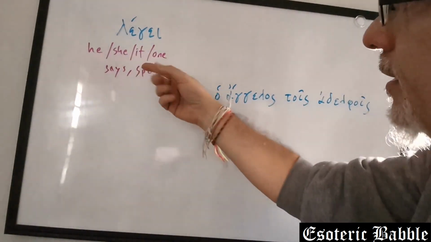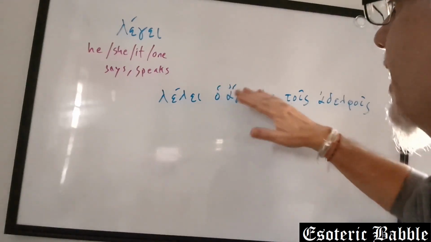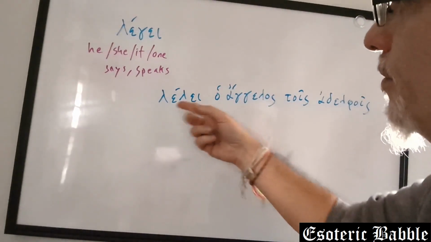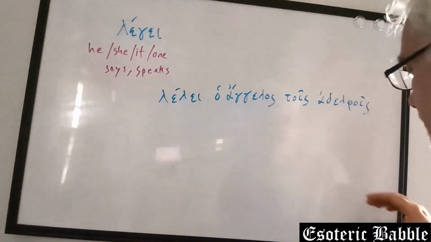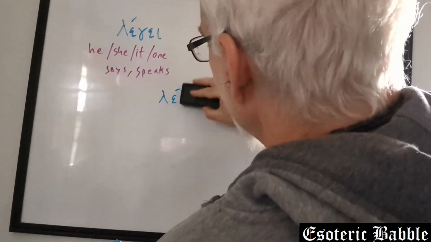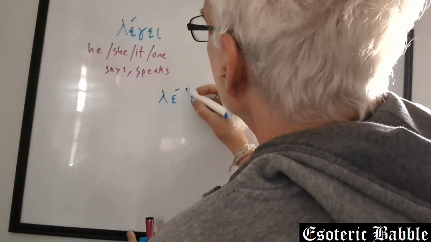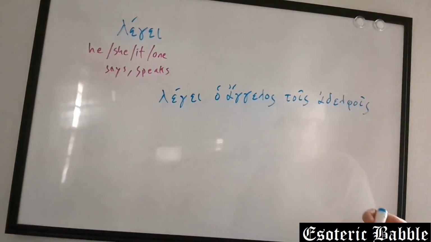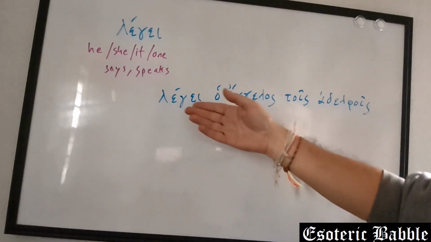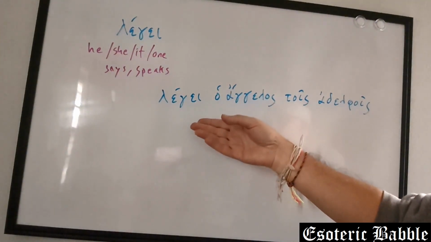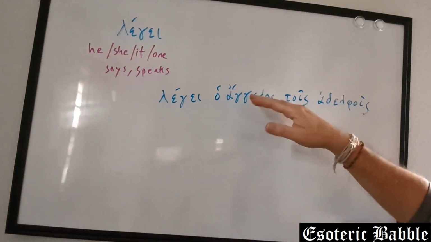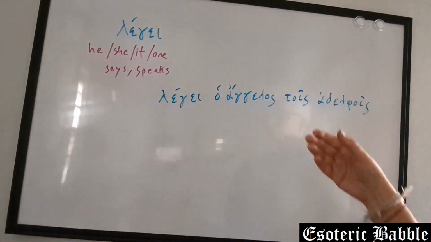And remember, without ho angelos, this verb by itself means he, she, or it, or one, but since we have a subject specified, that becomes the subject.